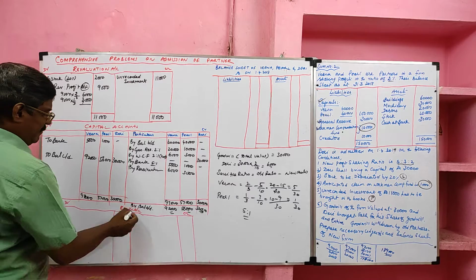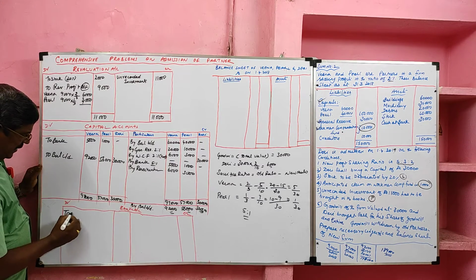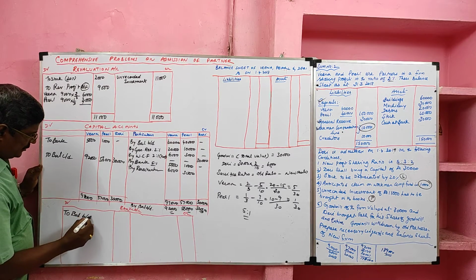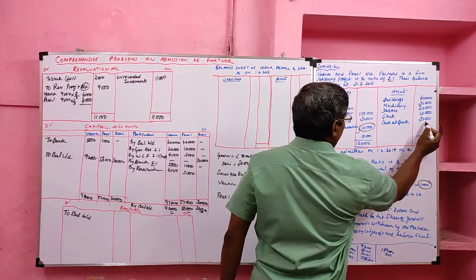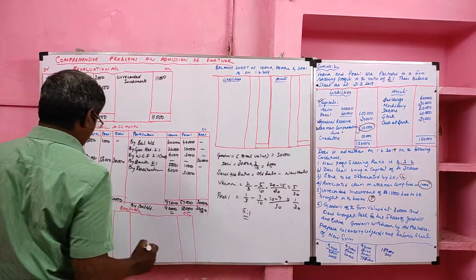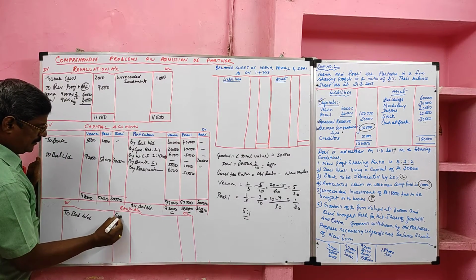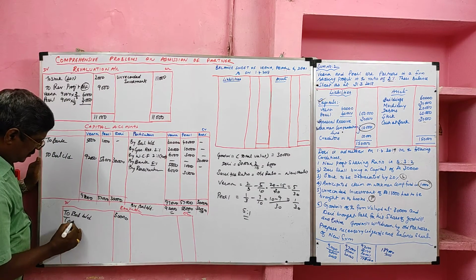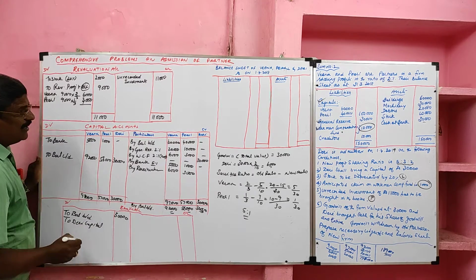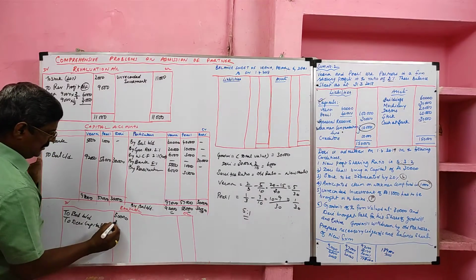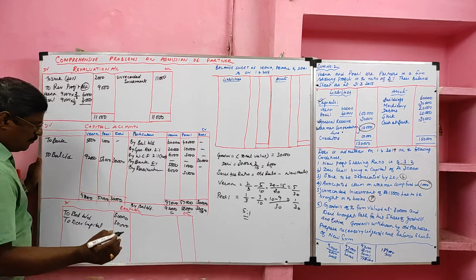Next, we are going to prepare the bank account. The bank account opening balance is given in the old balance sheet. Opening bank how much? Opening bank 30,000. Then dairy brought capital. It should be debited. So to capital. So dairy's capital how much? 30,000. Then dairy brought goodwill also.